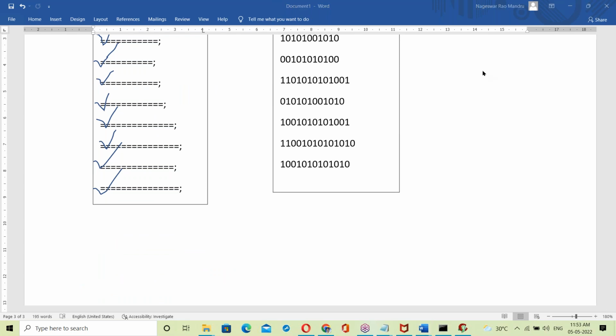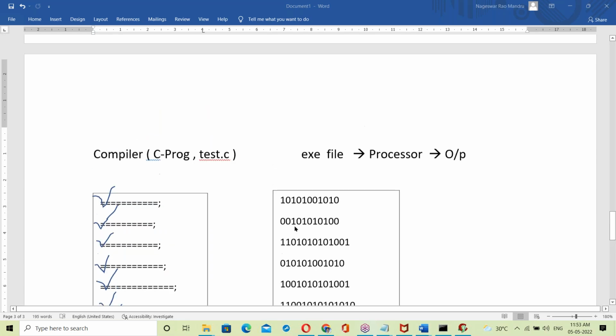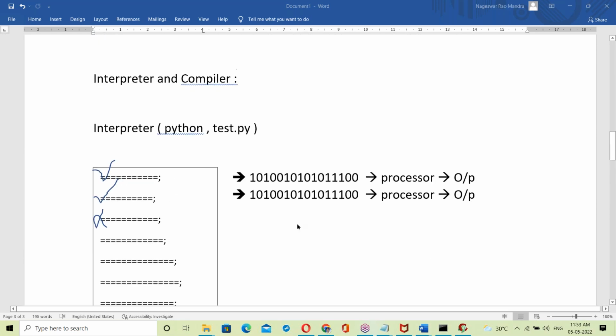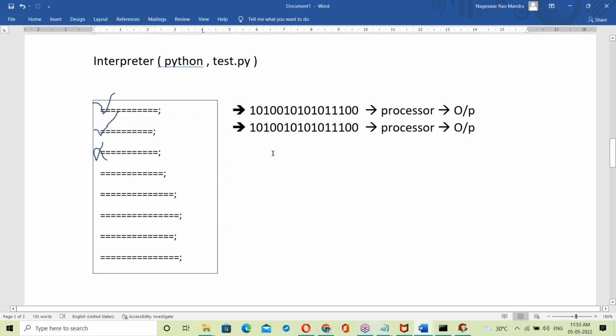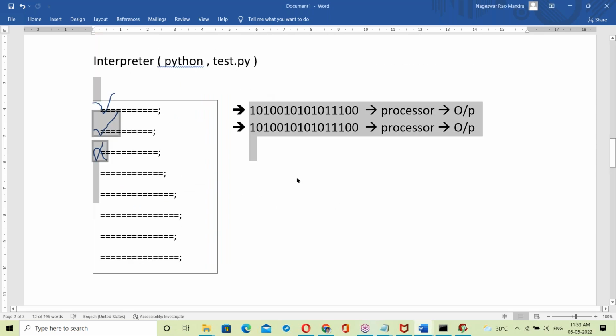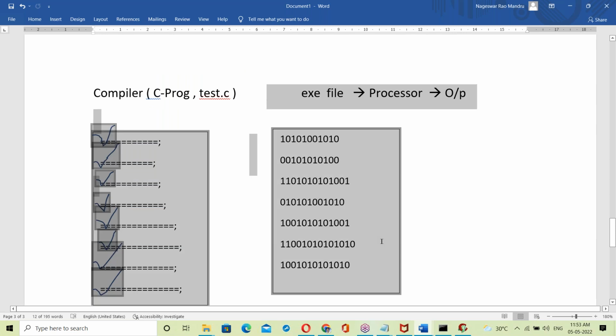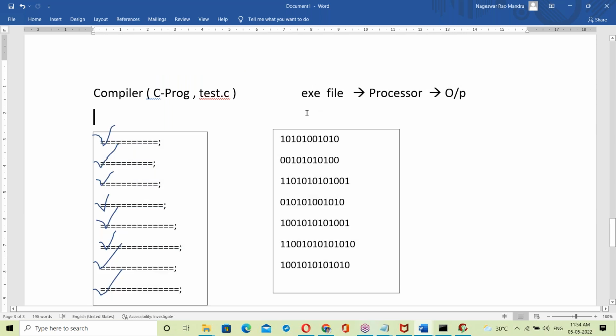Very clearly explained here. Can you tell me some conclusion on this? What's the main difference between interpreter and compiler? What's the difference you observed here? See, this is the interpreter explanation. Next, this is the compiler explanation. What's the difference you observed here? Yes, guys. What's the difference you observed? Yes, no difference observed.